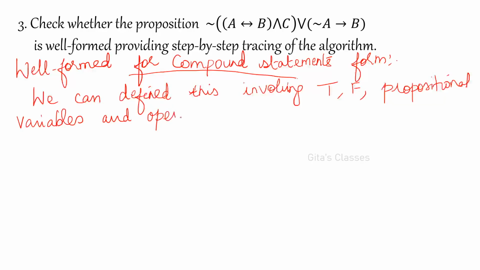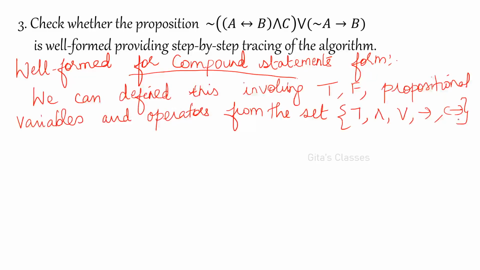Which are the operators we can use? Logical operators, from the set: not, and, or, conditional, biconditional. Okay. So now let us see the basis step.